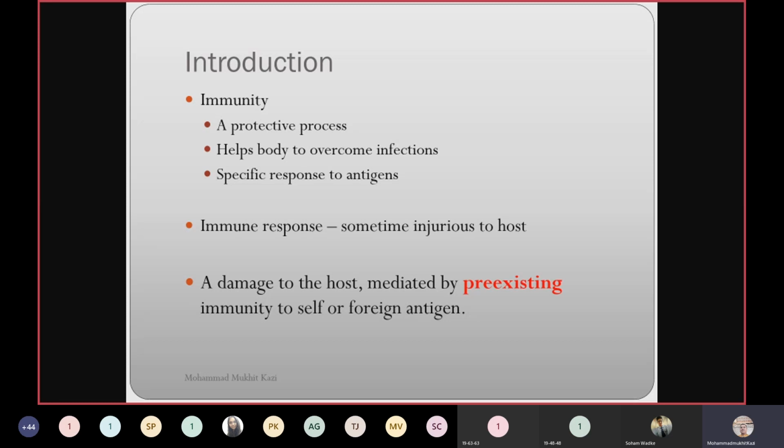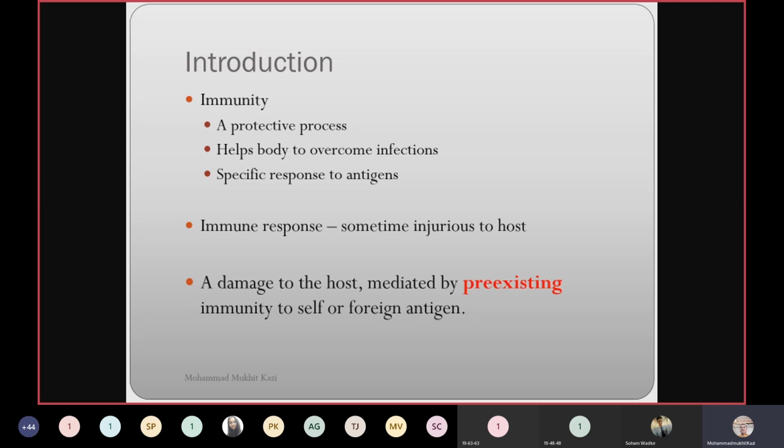That is immunity. What is immunity? A protective process that helps the body to overcome infections, and it is a very specific response to the antigens. So what is happening? First the allergen is introduced, and your body produces IgE antibodies to that antigen. This is normal. But after a few hours or a few weeks, if the same allergen contacts the host again, then there will be an exaggerated immune response.